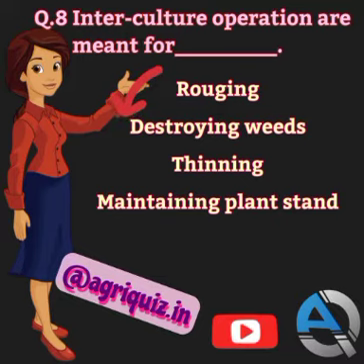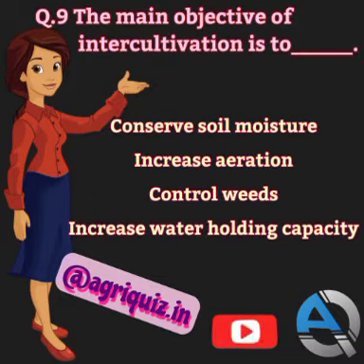Question number 9. The main objective of intercultivation is to conserve soil moisture, increase aeration, control weeds, or increase water holding capacity. The correct answer is control weeds. The main objective of intercultivation is to control weeds.